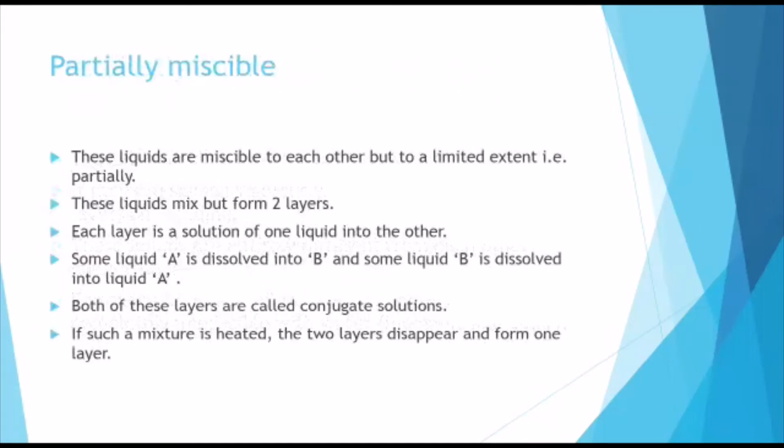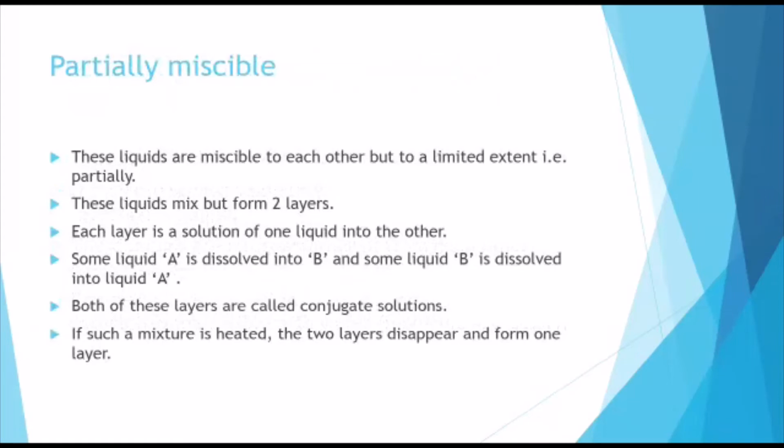Here, as the two liquids are partially miscible, we are not able to distinguish which liquid is the solute or which is the solvent. For example, some of liquid A is dissolved in B and some of liquid B is dissolved in A. So we cannot differentiate whether A is the solute or B is the solute, or whether A is the solvent or B is the solvent, as they are partially miscible with each other.